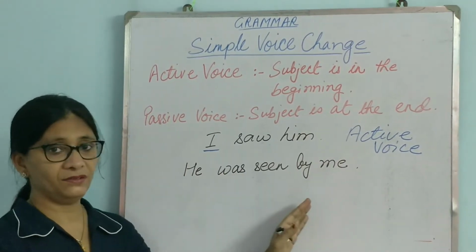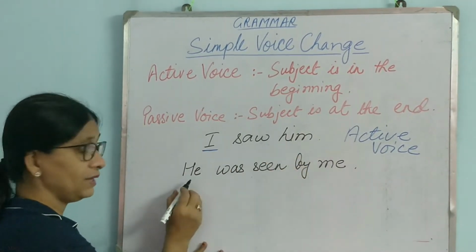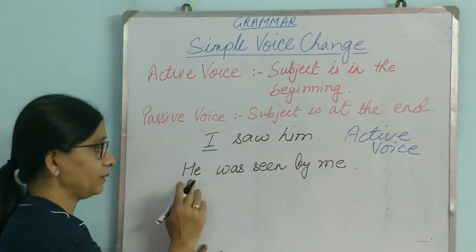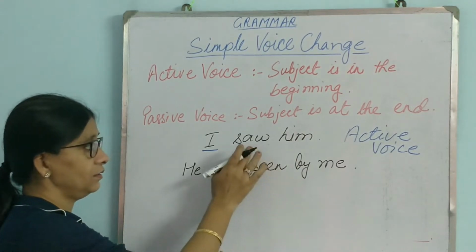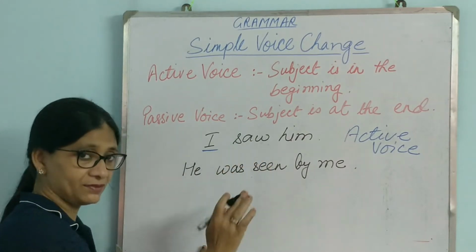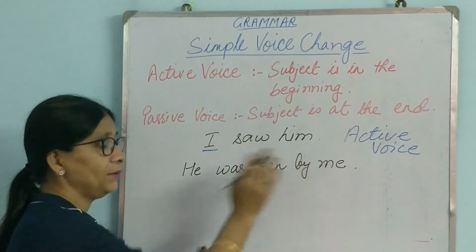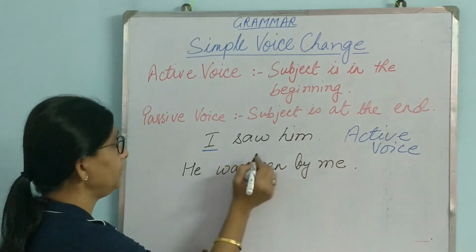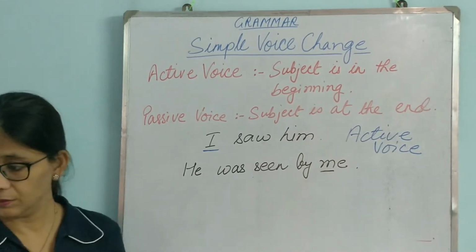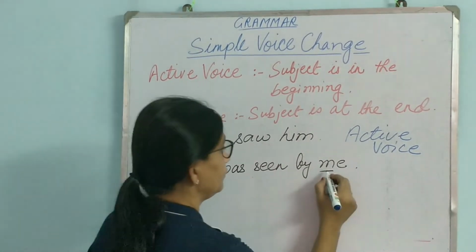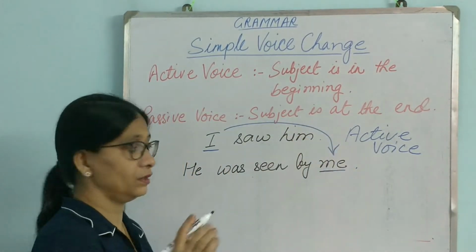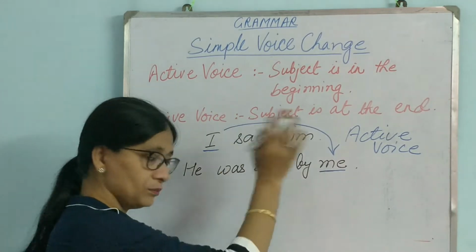So how many changes have we done? See, him has become he. Him was the objective pronoun, so him has become he. In place of saw, we are writing was seen. So the verbs will be replaced like this. He was seen by me. A by will be added, by me. So the subject becomes the end part of the sentence. I becomes me. It is the subject only, but it comes at the end.